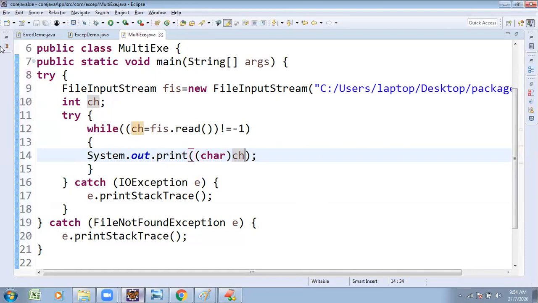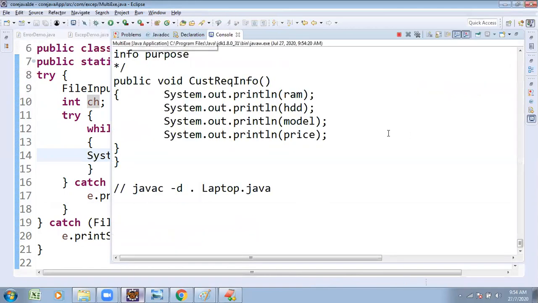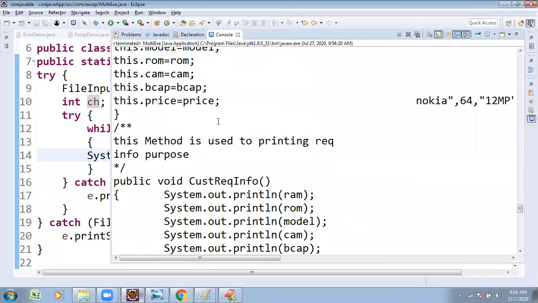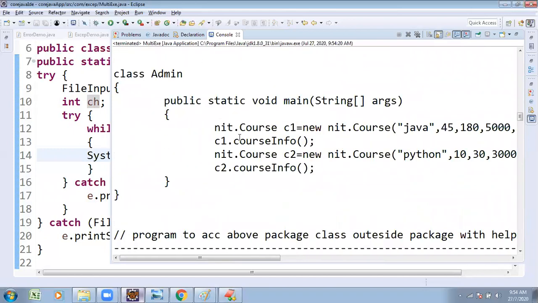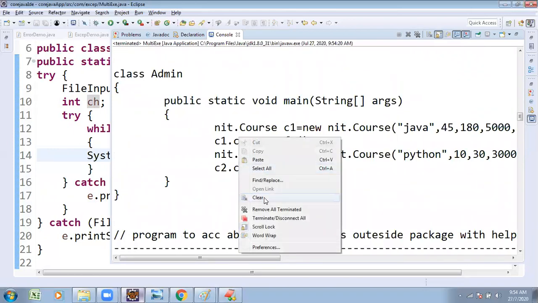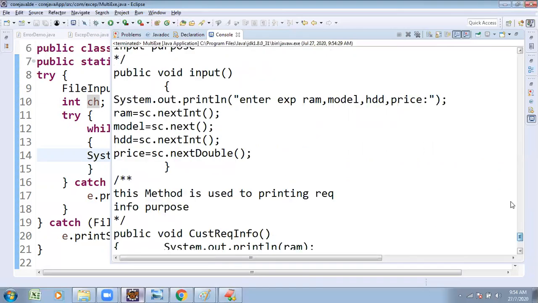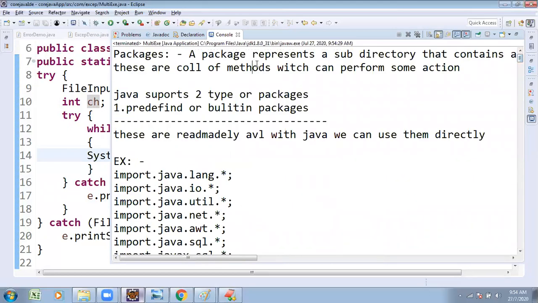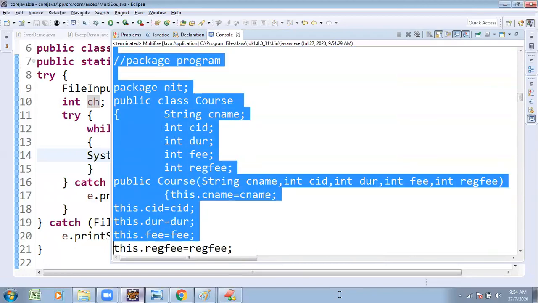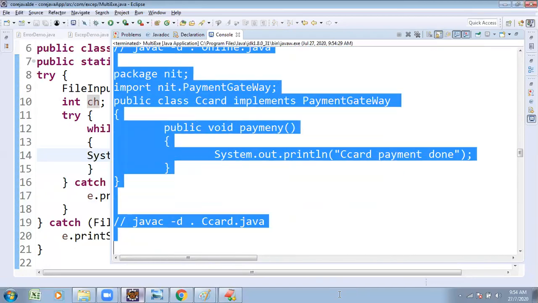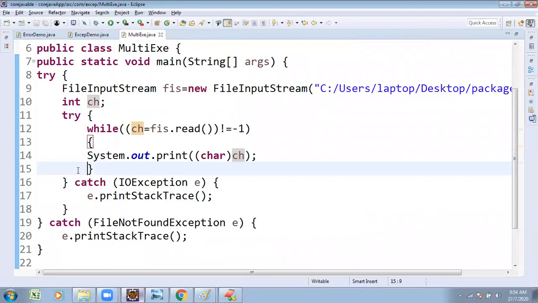Once we run it, whatever information is there in that file, the total information is going to be read into my program. So here we wanted to do this process.